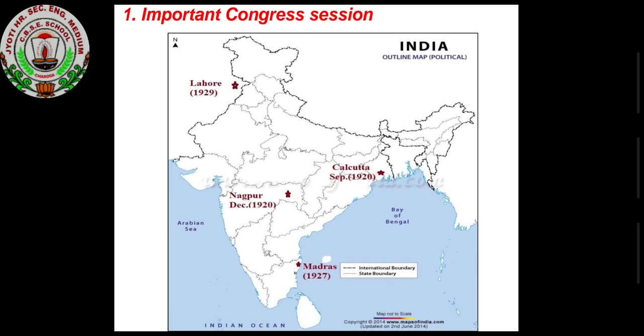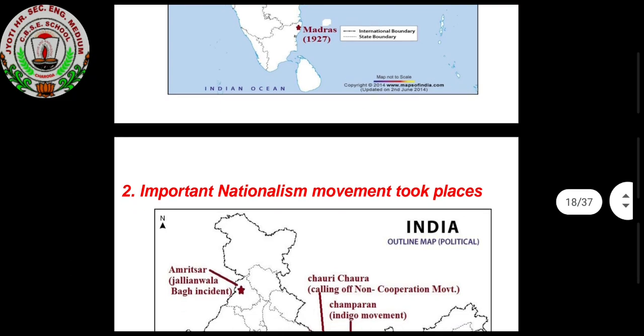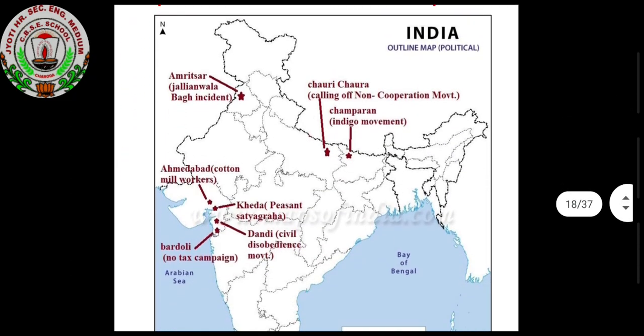So this I have collected from geography and history and given you. So you can note down this all maps, and point wherever the important Congress session was held, where you can just point out and do in the map and put it in the portfolio. You can see the next map also.